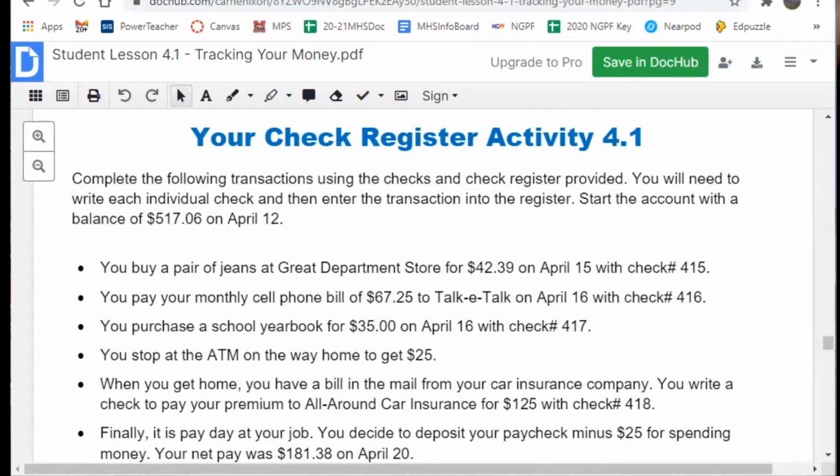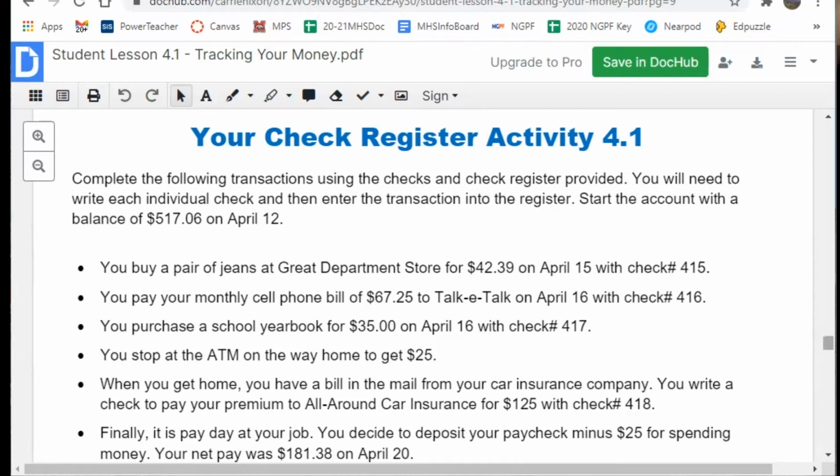So this is the activity that is in the student lesson for students to do. And it says to complete the following transactions using the checks in the check register provided. They will need to write each check individually and then enter the transaction into the register. And it gives them a balance to start with. And then here are the different scenarios that they will be doing.